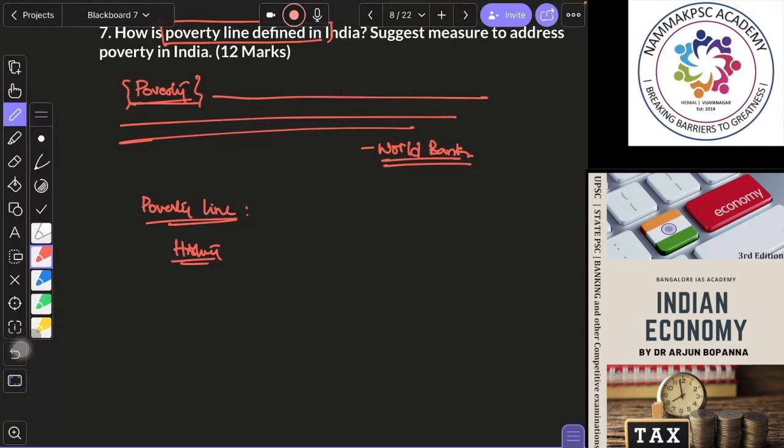So mainly today our poverty line is based on the Tendulkar Committee. You can stick to that and explain that. And also a small note on the Rangarajan Committee. Various committees have been set up by the government from time to time to identify how to calculate poverty line. But since poverty is a very multi-dimensional concept, no definition as such can be considered to be the best. We can always debate about it, but that's not what is asked in the question.